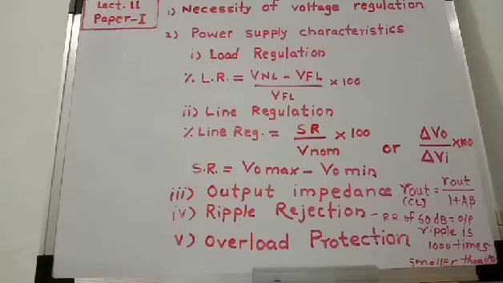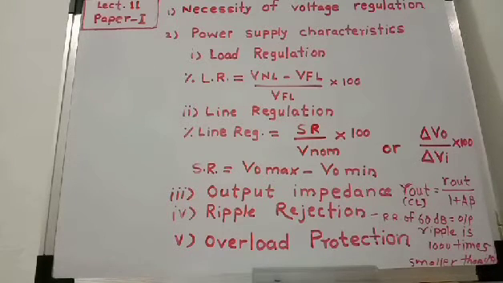The second condition is when we connect different values of load resistances, for example 100 ohm, 200 ohm, 500 ohm, 1000 ohm. If the load resistance at the output of the power supply changes, then its load current also changes.